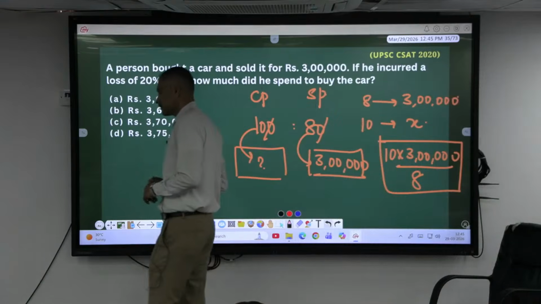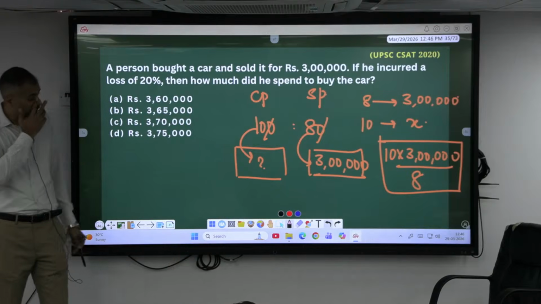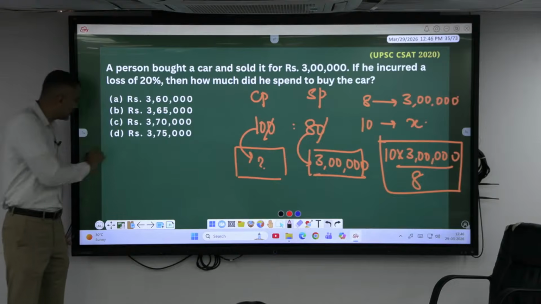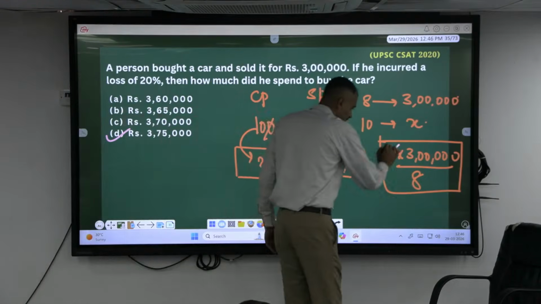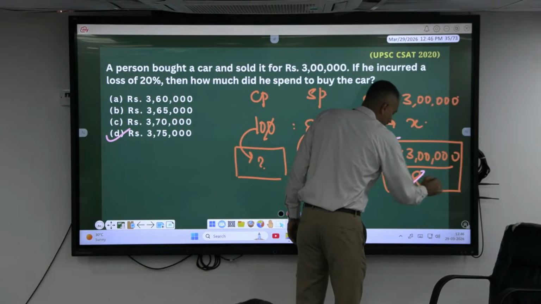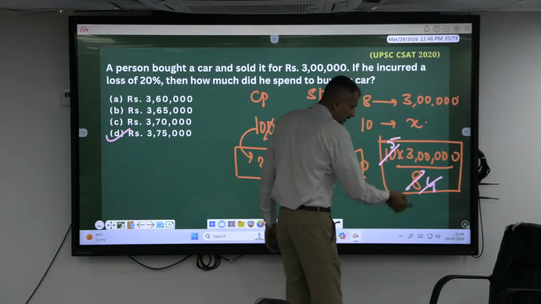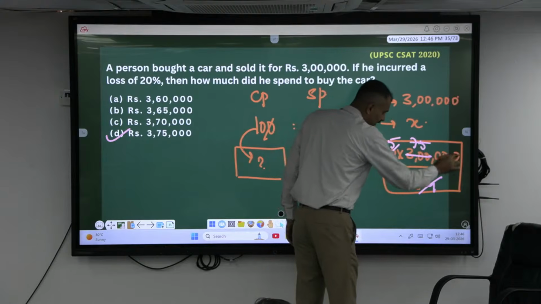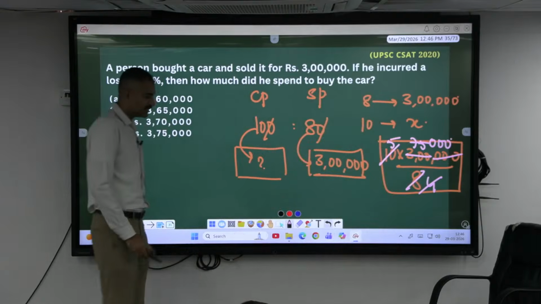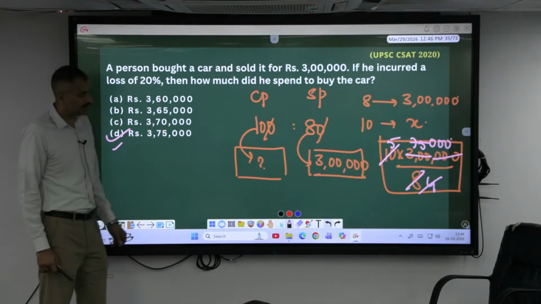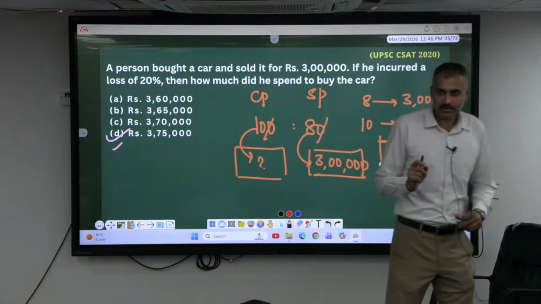How much? One part is 75,000 and this is what? 3 lakhs. Okay, so this is 5 times, this is 4 times. 4 into 75 is 300 and 3 zeros, 75,000. What is 75 into 5? 375.